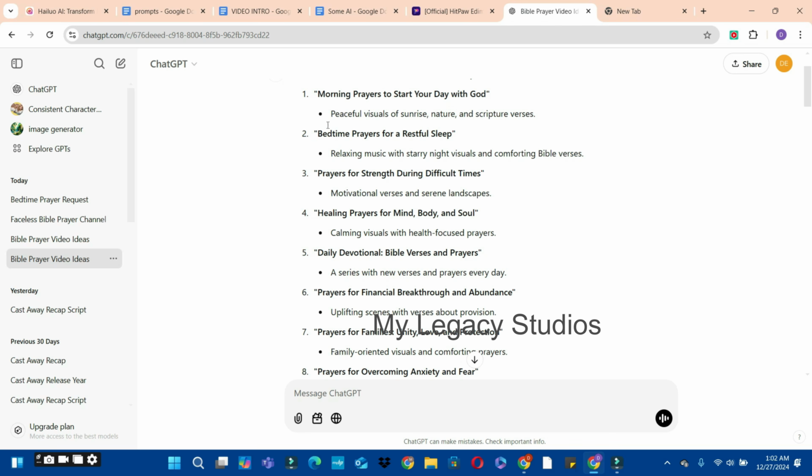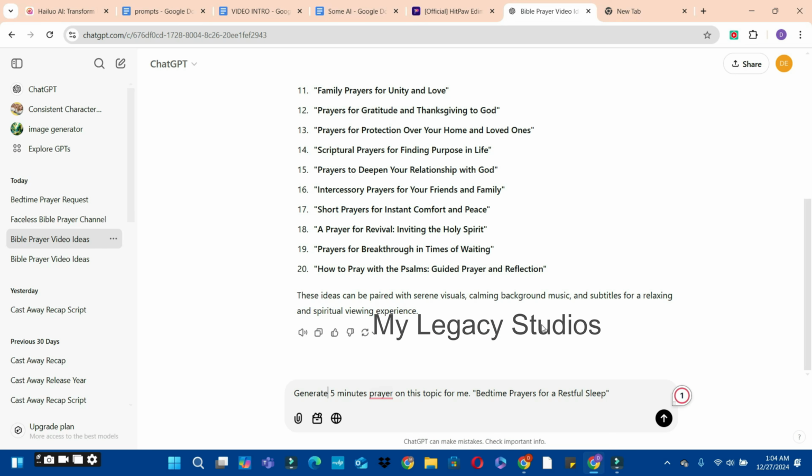So we're going to pick this one and ask ChatGPT to generate the script for us. So I'm going to go in with the next prompt. I ask ChatGPT, generate 5 minutes prayer on this topic for me, bedtime prayers for a restful sleep.